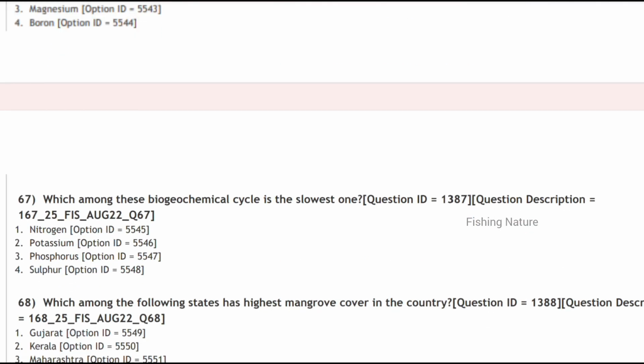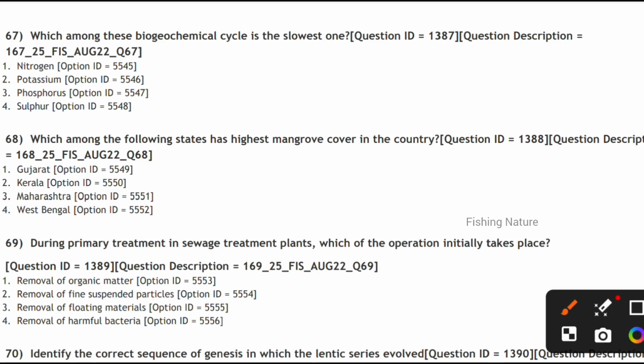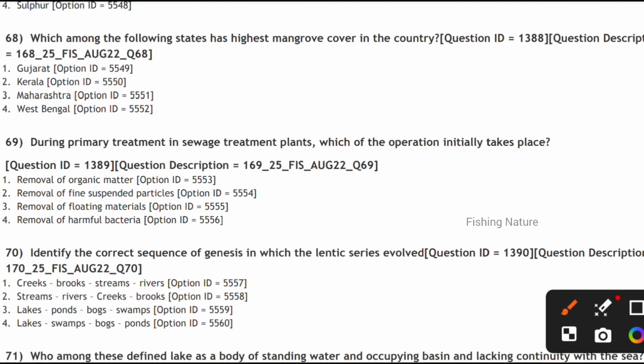And which among this biogeochemical cycle is the slowest one? It is the phosphorus. And which among the following states has the highest mangrove cover in the country? It is West Bengal in Sundarbans. During the primary treatment in sewage plants, which of the operation initially takes place? It takes place in the removal of floating materials.